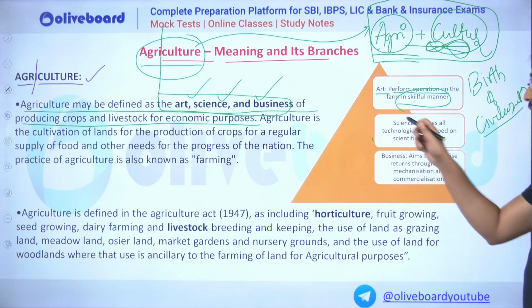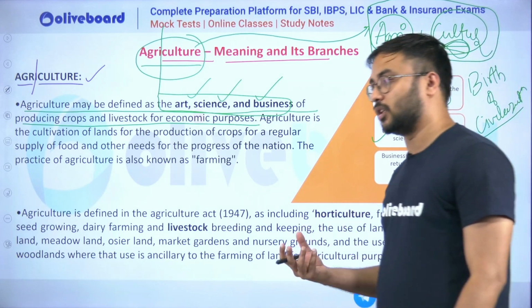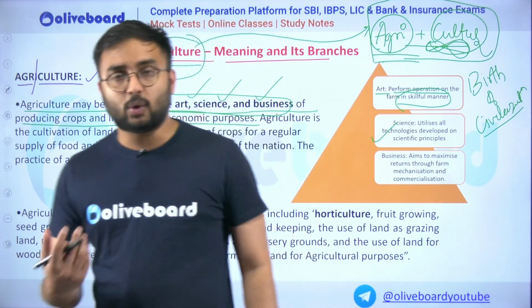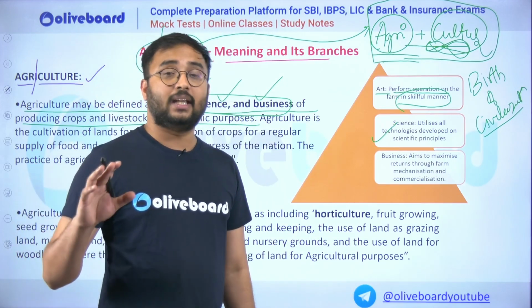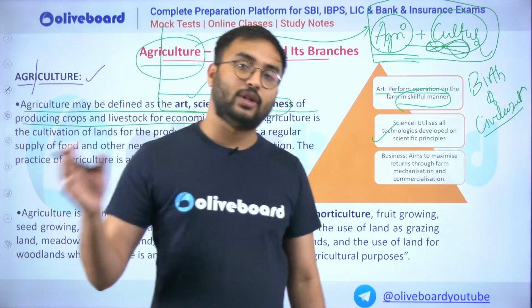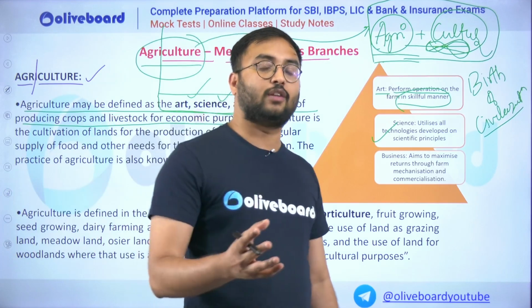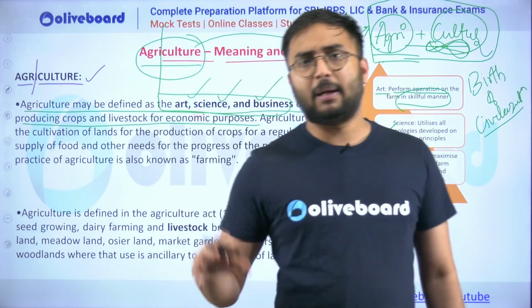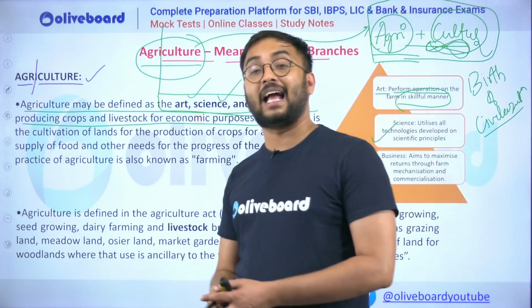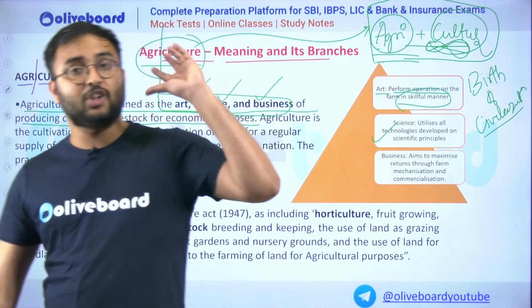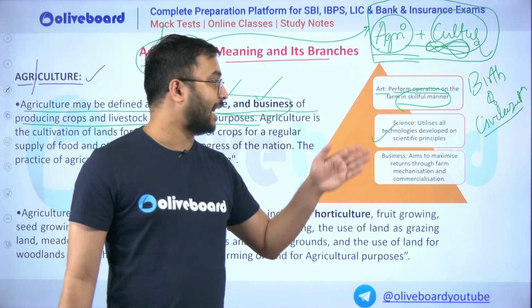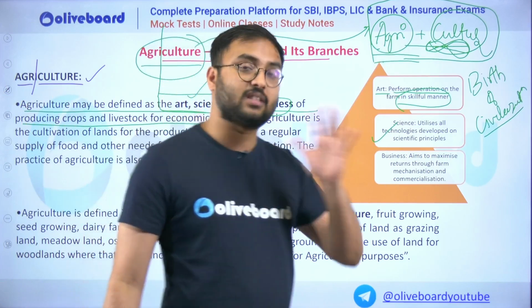It is also a science. Along with the art, it is a science also. Now why science? Try to understand that from decade to decade or century to century, each year when you are doing agriculture, the internal and external factors keep on changing. It may be availability of water, availability and fertility of soil, the climate change which is happening, and because of that, agriculture has to be as vibrant as the surroundings.